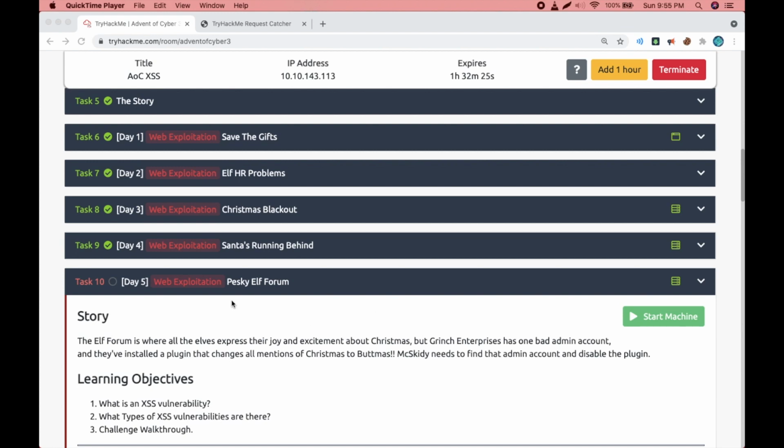Today's task is called Pesky Elf Forum and our learning objective is about cross-site scripting, also called XSS vulnerability. Now let's start the machine. After a minute it starts.